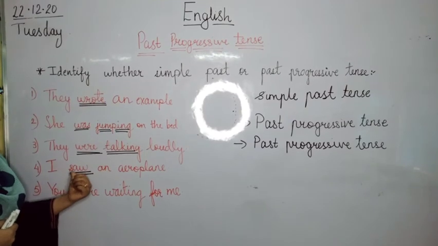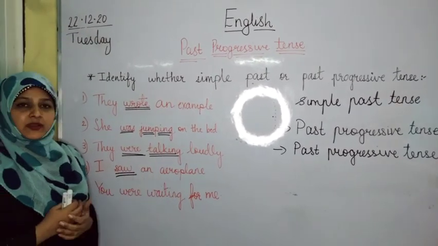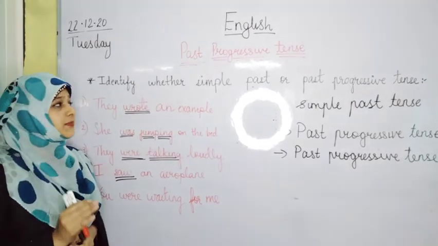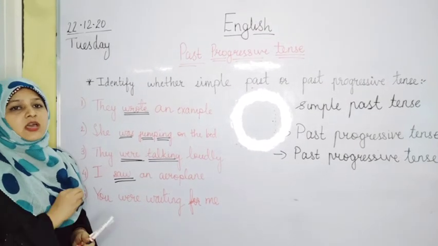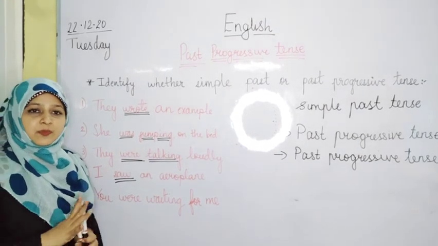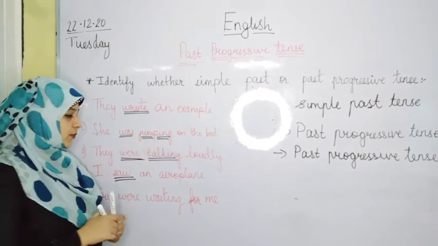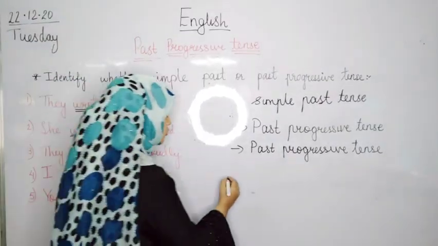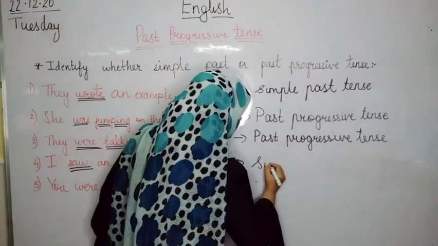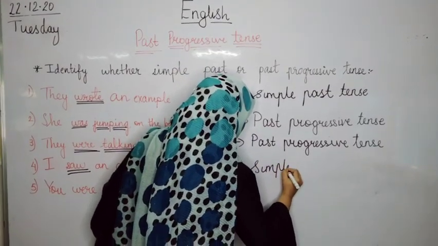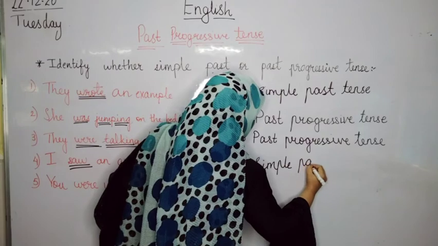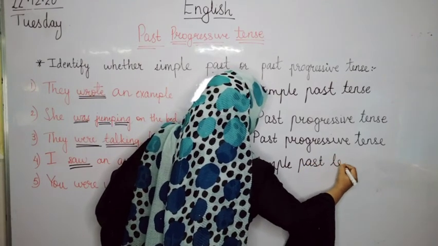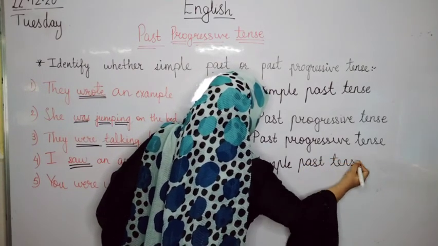So from this we know I saw an aeroplane is into simple past tense. That means the action is complete. I have completed seeing an aeroplane. So when the action is complete, the sentence is into simple past tense. Okay.